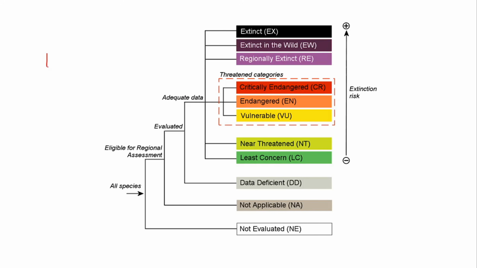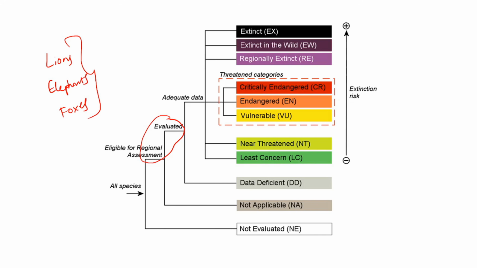So any species, like lions, elephants, foxes, cheetahs, any animal or plant you take, there are two possibilities. Either IUCN evaluates it, which means it will see what the status of the animal was before humans lived on earth and what the current status is.